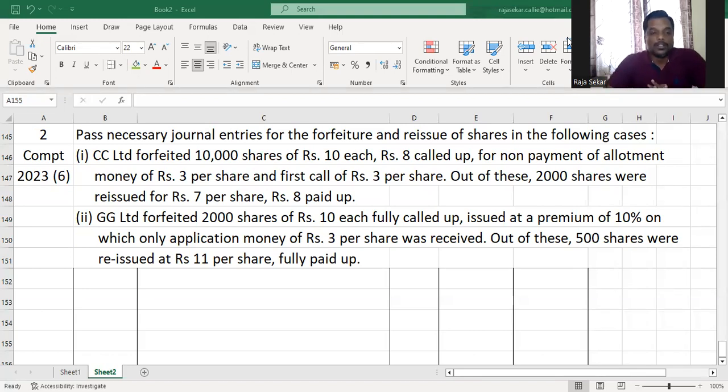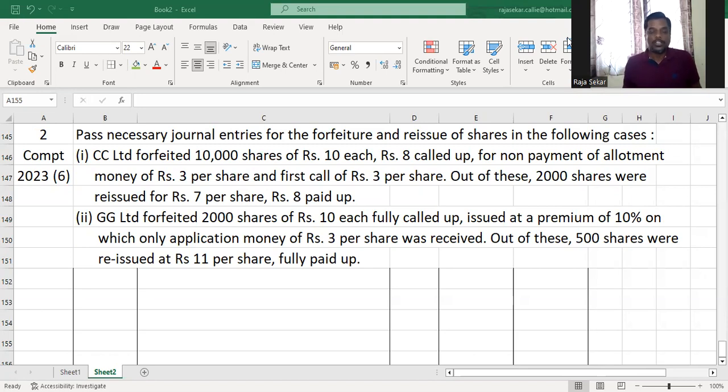All right. So pass necessary journal entries for the forfeiture and reissue of shares in the following cases. CC Limited forfeited 10,000 shares of rupees 10 each, rupees 8 called up for non-payment of allotment money of rupees 3 per share and first call of rupees 3 per share. Out of these, 2,000 shares were reissued for rupees 7 per share, rupees 8 paid.